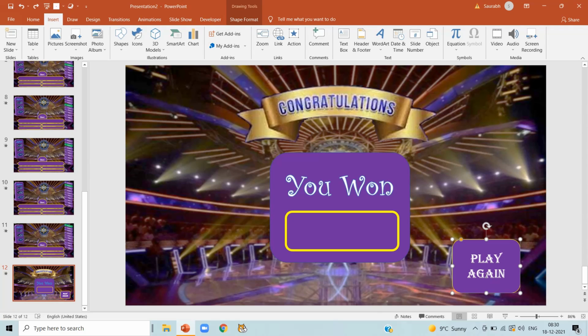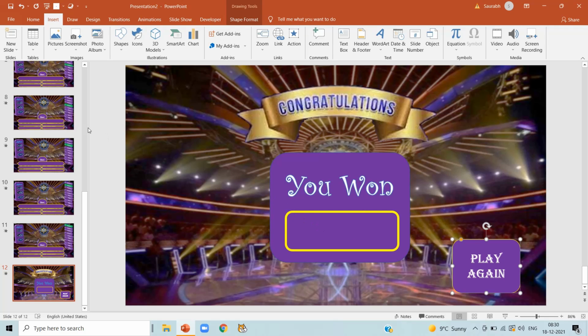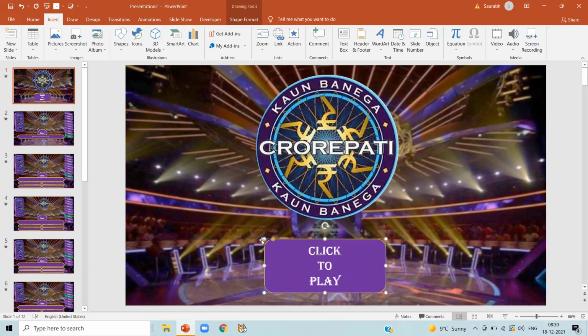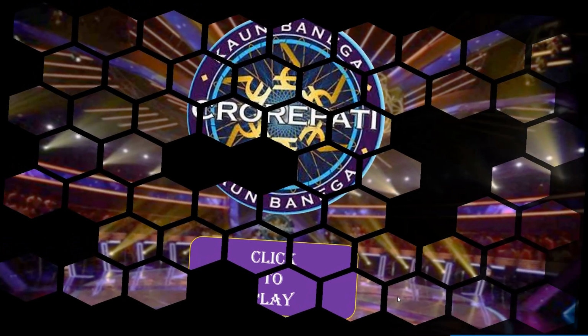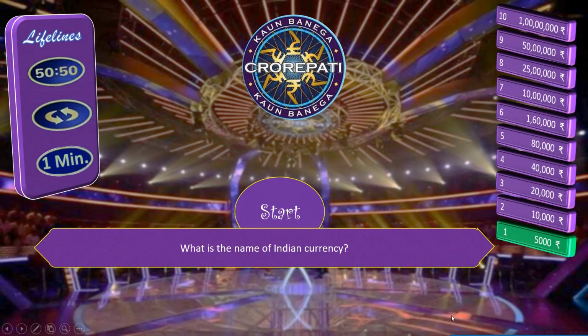Now click on the 12th slide, play again button, click over there, click on insert, actions. In mouse click, click on run macros and select reset and click on OK. So both the buttons have reset function in background. So what will happen? Have a look. When we click on click to play button, the macro reset will run in background. So click here and it will work like this.